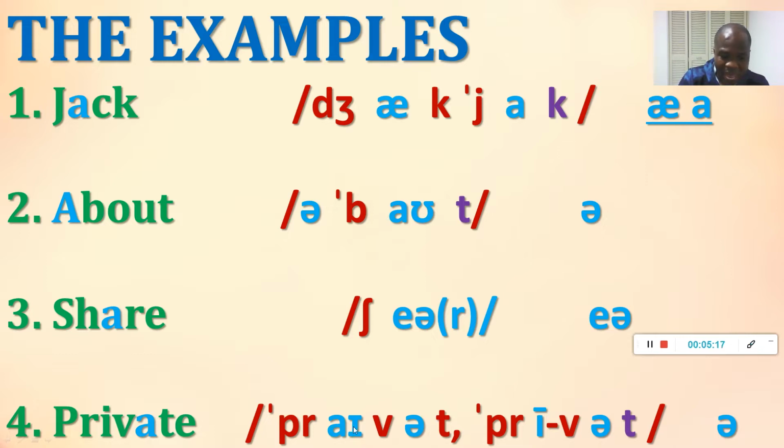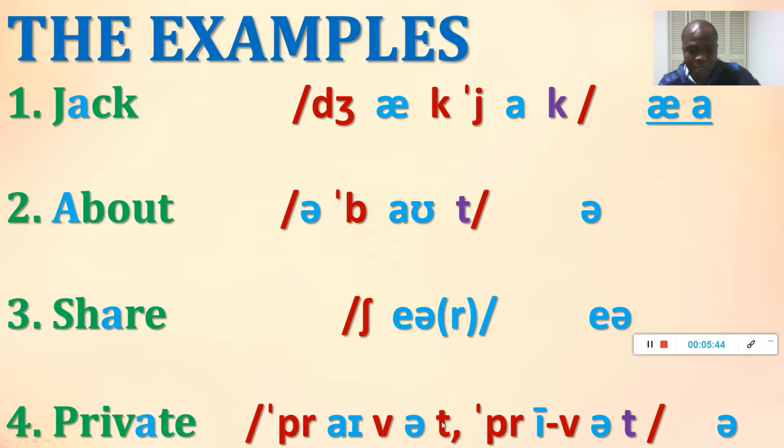It's a diphthong, A and I together. So pro, I, v, and t. So private. And we have our optional pronunciation or spelling of the sound. We are pro, I, and vet.